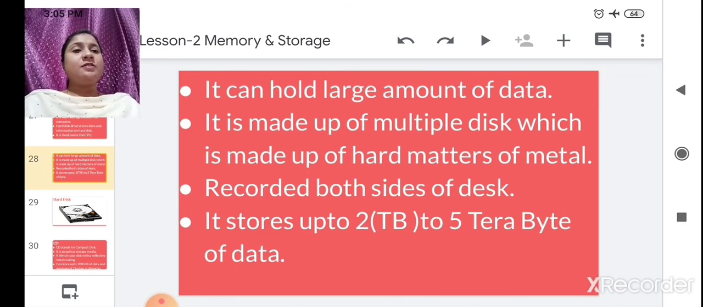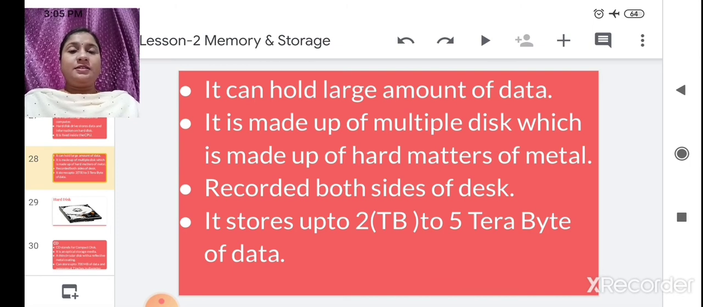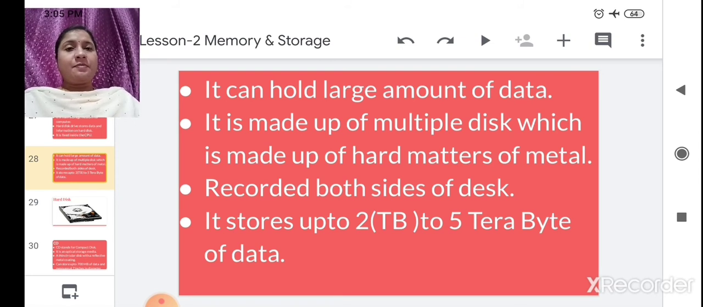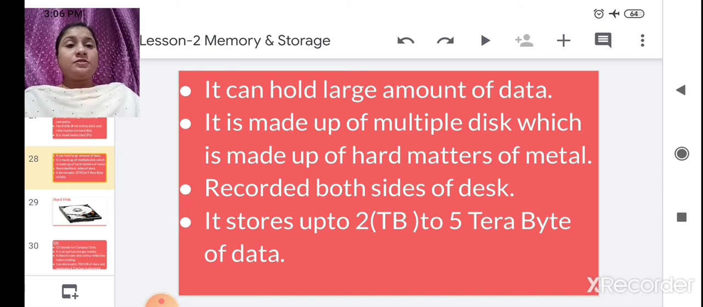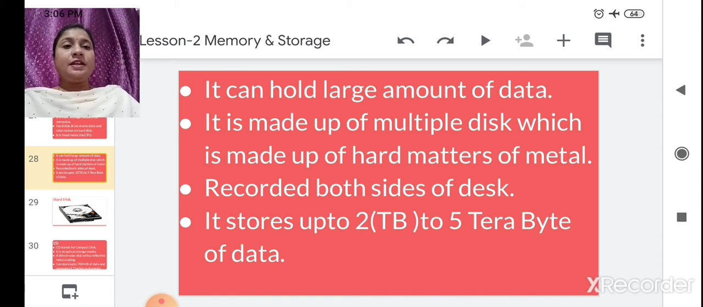It can hold a large amount of data. So this hard disk can hold a large amount of data, as per the hard disk capacity. It is made up of multiple disks, which are made of hard metal. So this hard disk is made up of metal. Okay, we are going to see it in the next picture. Whatever data is going to be stored will be stored in this hard metal disk.